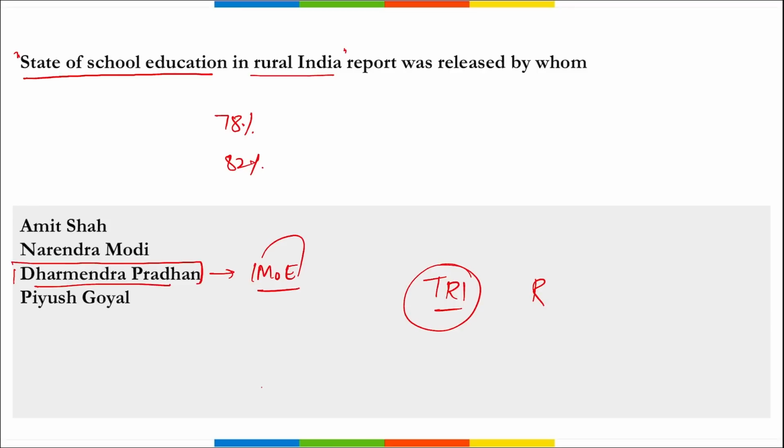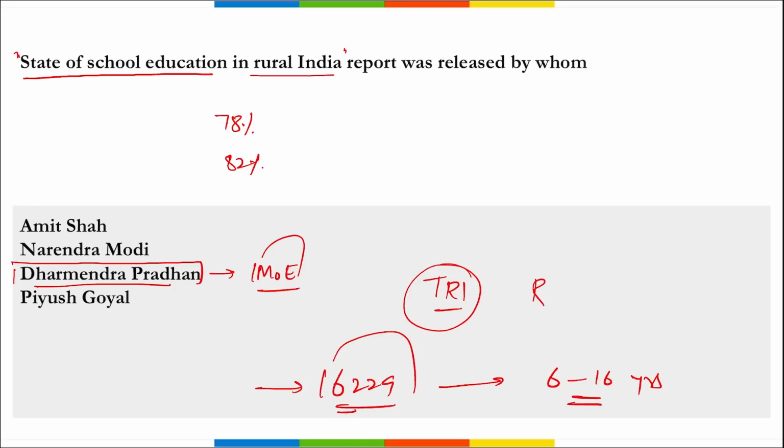The next thing, remember, the report is based on an analysis of the survey by 6,229 parents across 21 states and union territories of India, and the focused age of the children here was between 6 to 16 years of age.